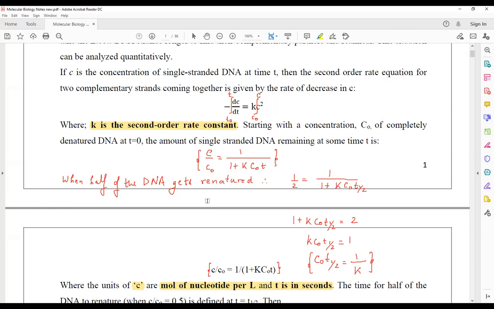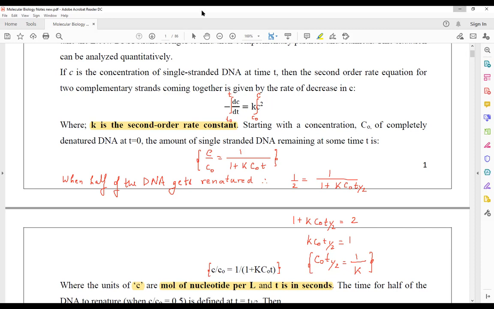The cot curve is also given in your book. Please kindly open your book and look at the figure which is given just below it. There you are going to get the image for the cot curve, or I will use the internet to obtain the cot curve. Okay, so here it is. This is a very interesting question that was asked. I'm just sharing the screen with you all.